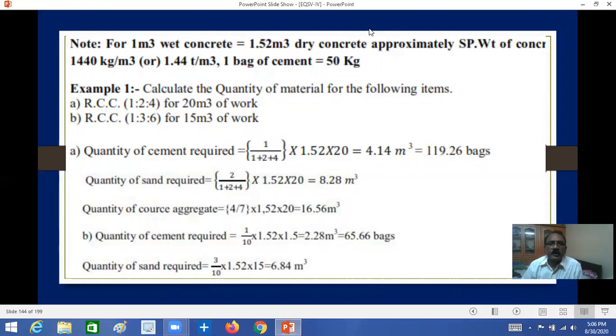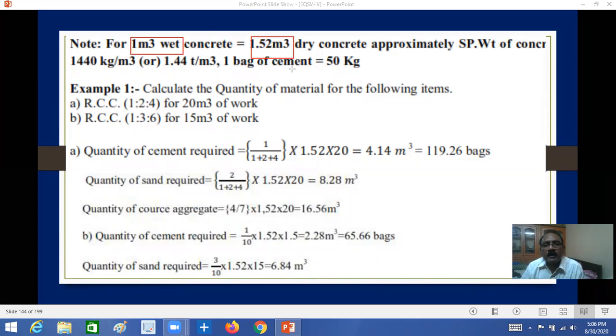Here, if you see for 1 cubic meter, why do we have to take 1.52 cubic meters of dry concrete to get 1 cubic meter of wet concrete?